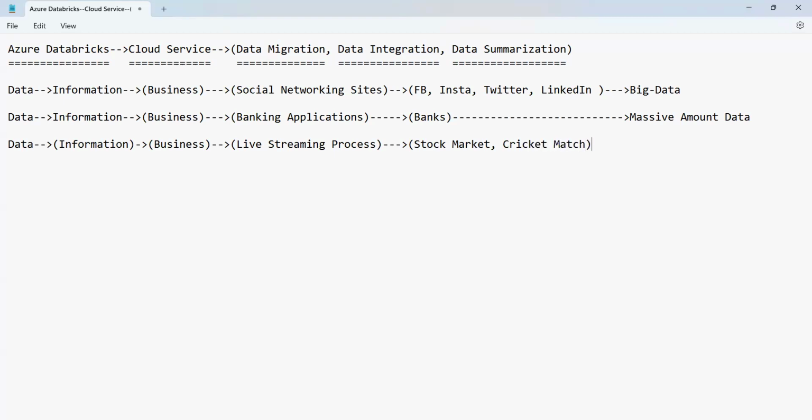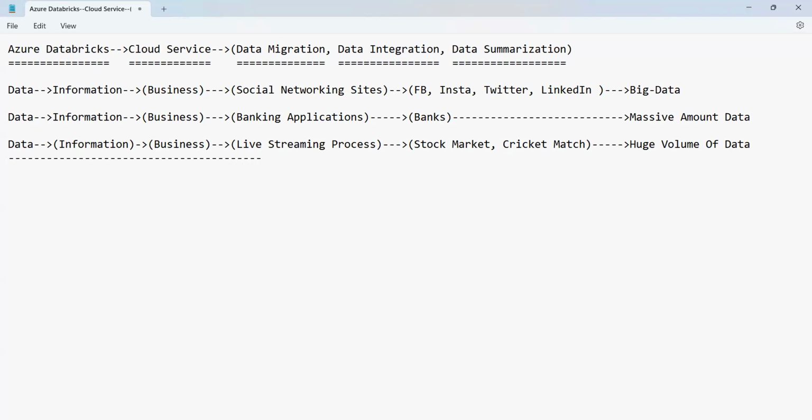So these are all the sources from where we expect the data. This generates a massive amount of data, or you can also call it a huge volume of data. These are some of the sources or businesses from where we get the data. All this data, guys, whatever we get here.